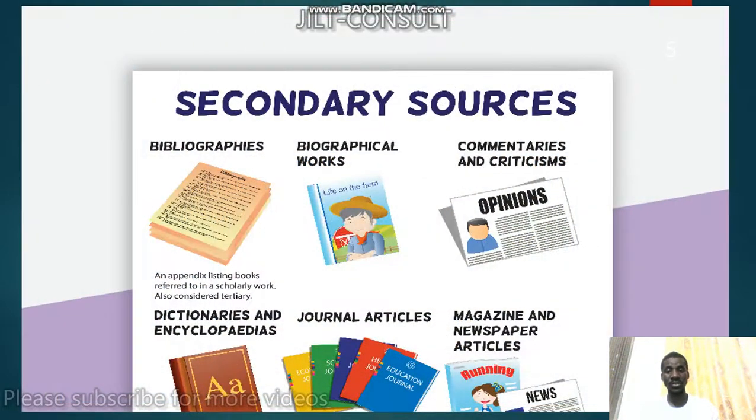Then if we go to the secondary, as I mentioned earlier, you have the bibliographies, the biographical works, the commentaries, and criticism written in a document or in newspaper form. Then we have dictionaries and encyclopedias. We have journals and articles, magazines, newspapers. These are secondary sources of information.